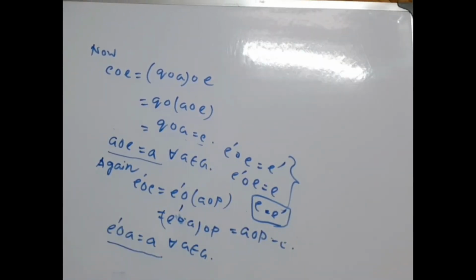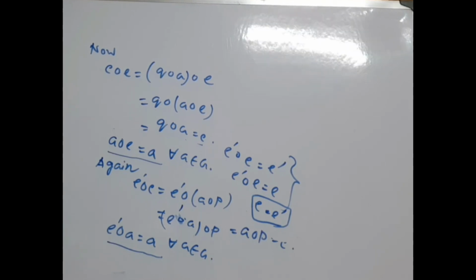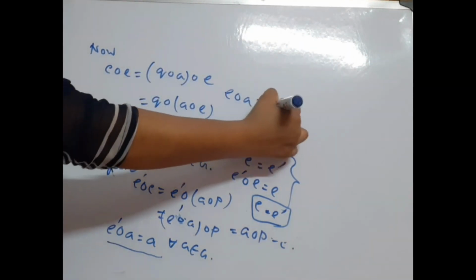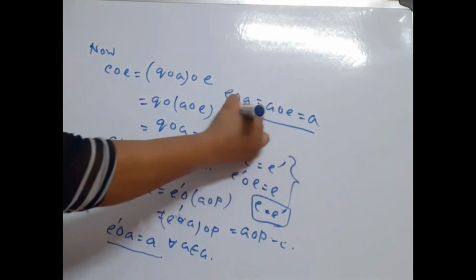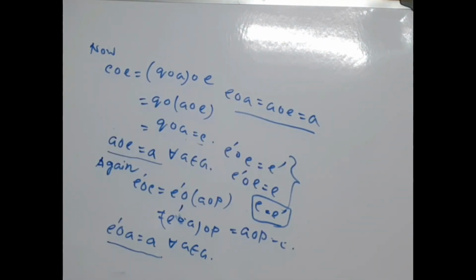So there exists an element E in G such that E composed A equal to A composed E equal to A. This holds for all A in G. So E is the identity element. Now we prove the inverse property. Then we say that G is a group.